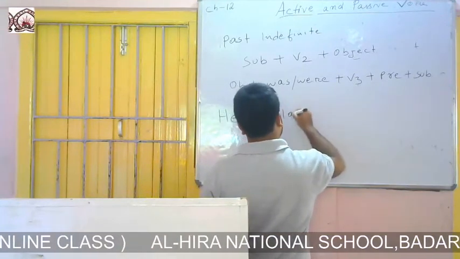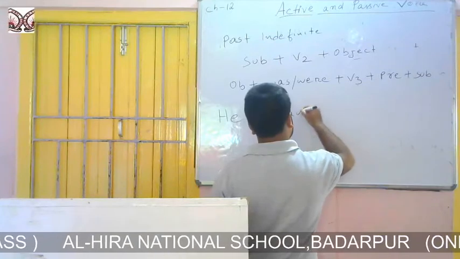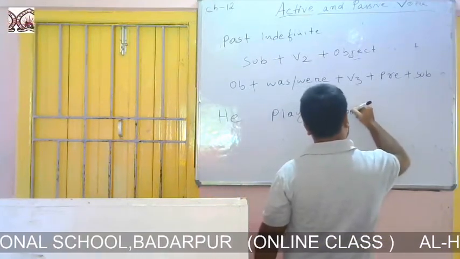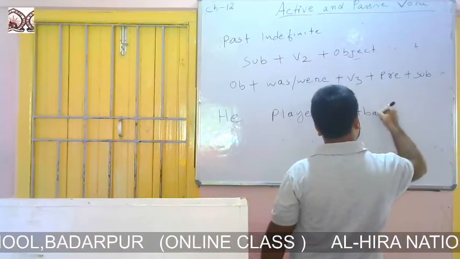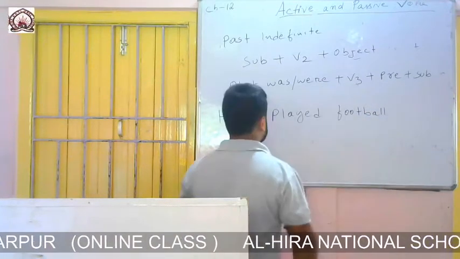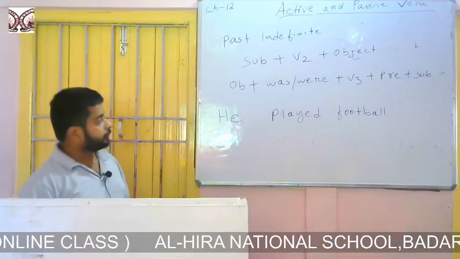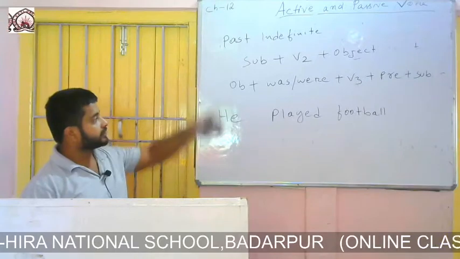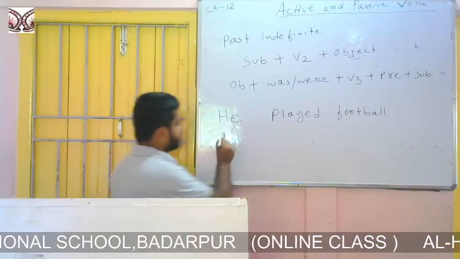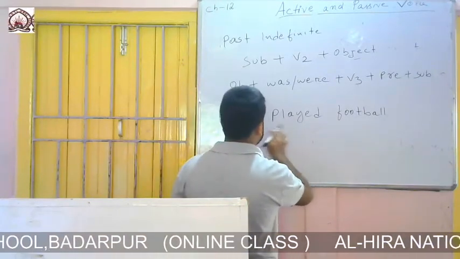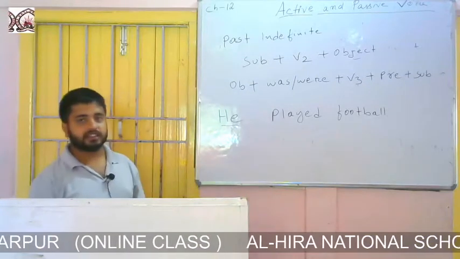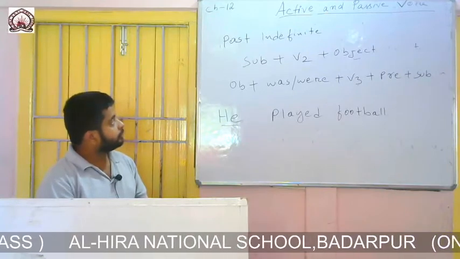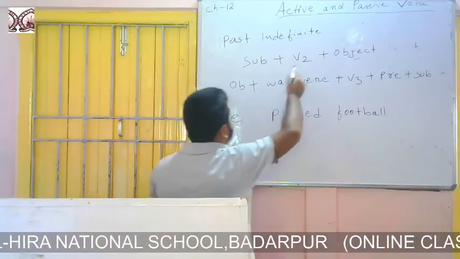He played football. So if you look at the formation of past indefinite and see this sentence, you will see the sentence is past indefinite.